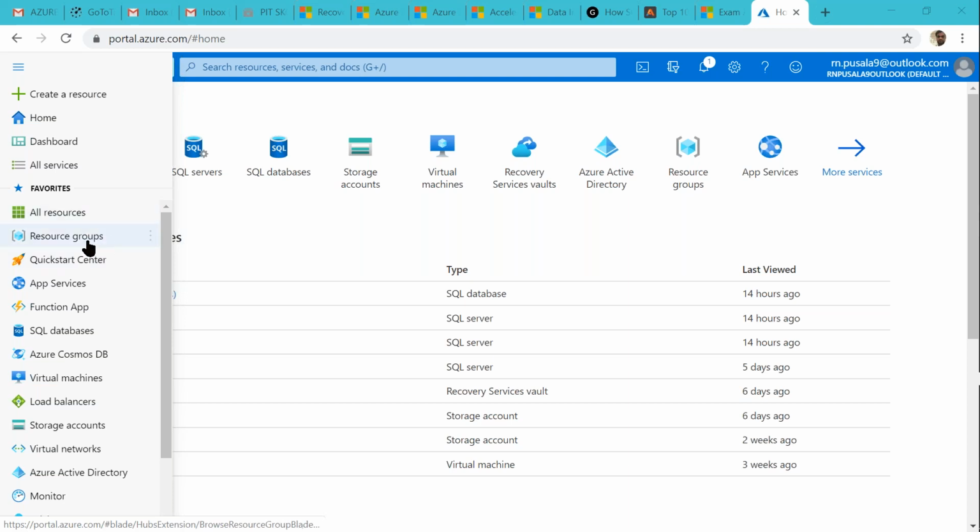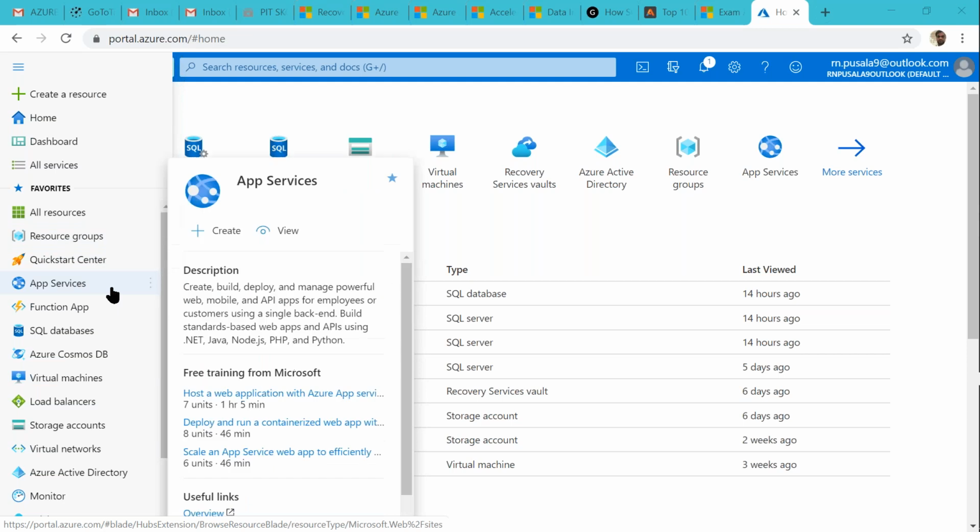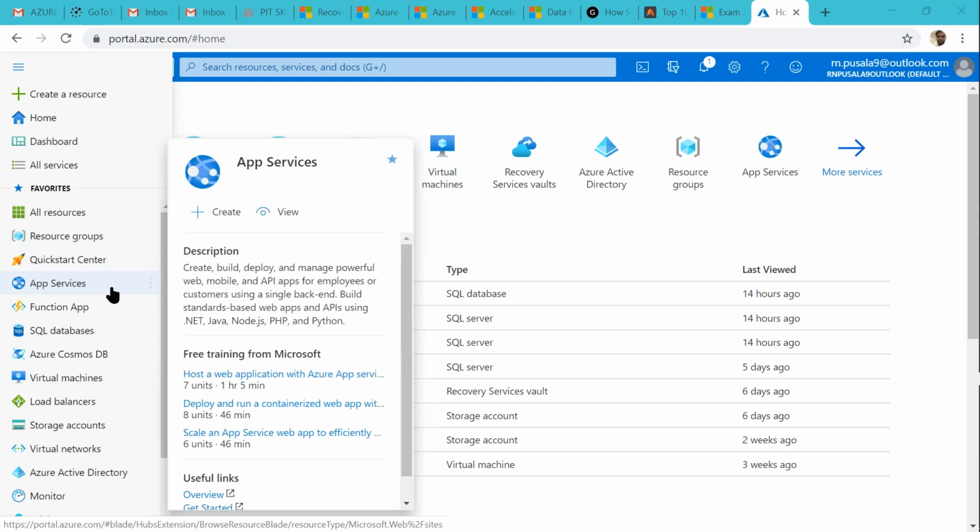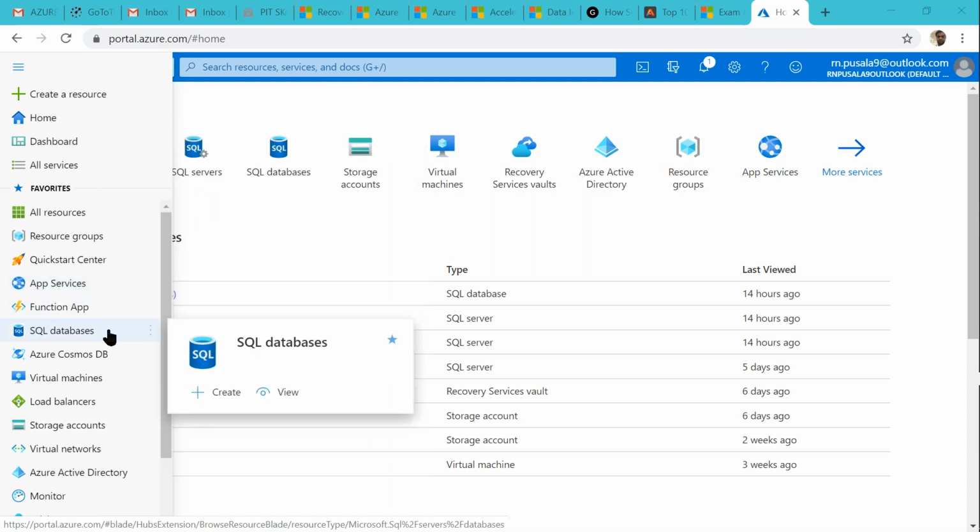For example, App Service is basically for our application team members, who work with .NET and Java. They can develop, deploy, and manage applications with the help of App Service. SQL databases are also here.